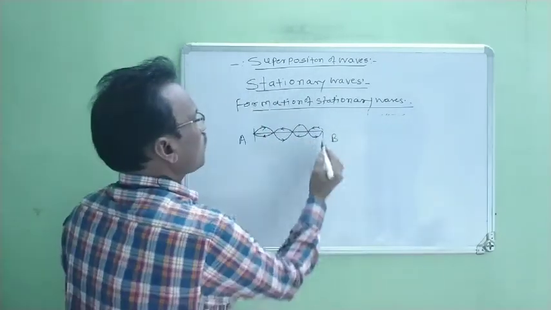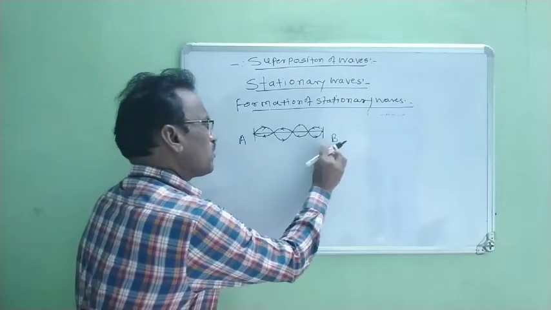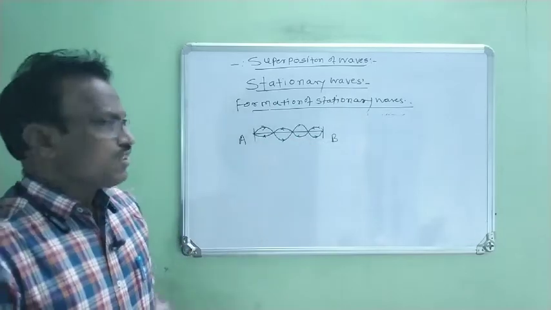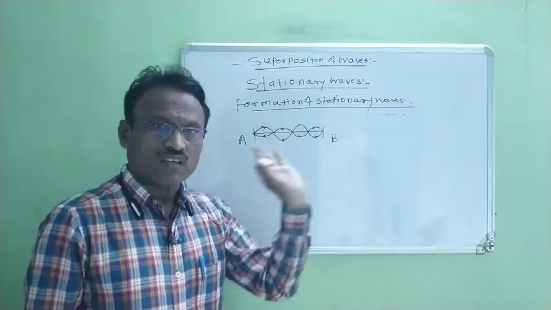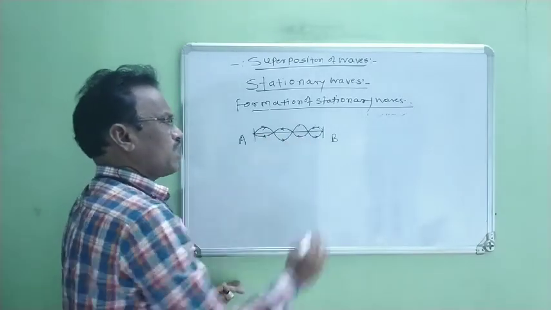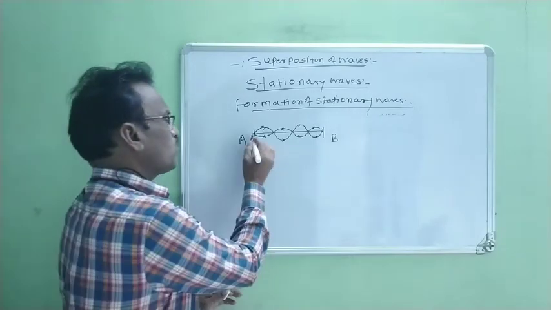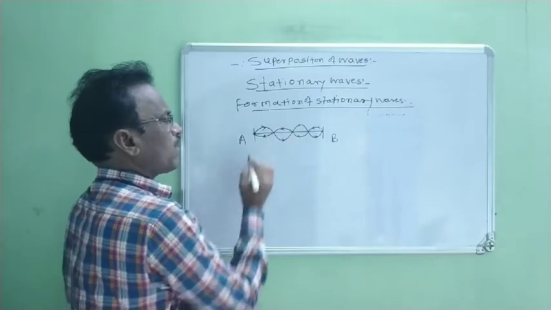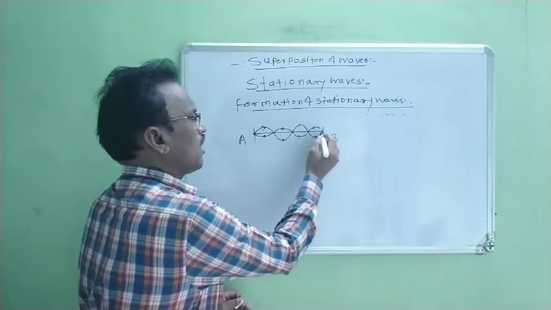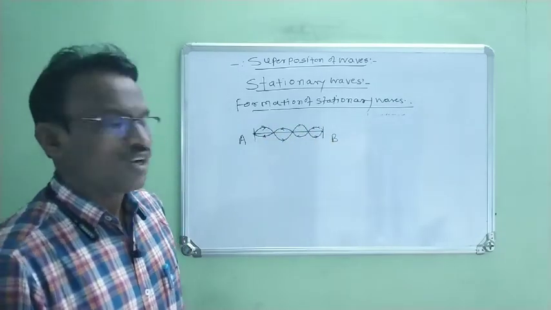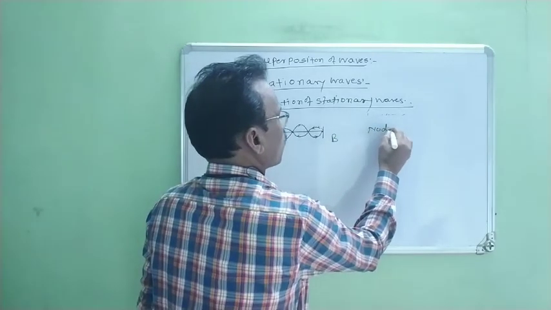Now when we observe this formation of stationary wave, we consider the medium. In that medium there are different points or different particles. There are some particles in that medium which do not vibrate. This is one particle which does not vibrate, and this, and this, and this. Therefore, the particles which do not vibrate in that medium are known as nodes.